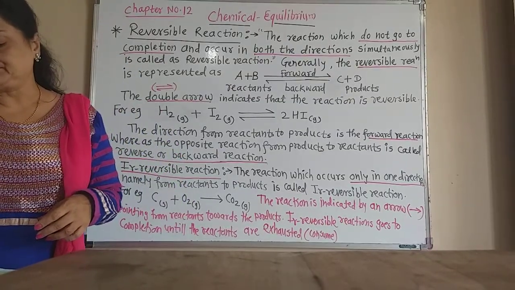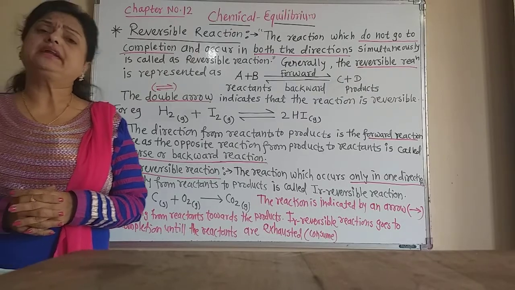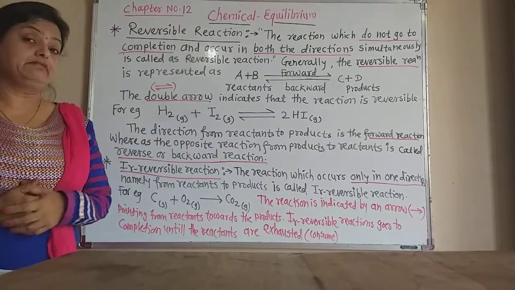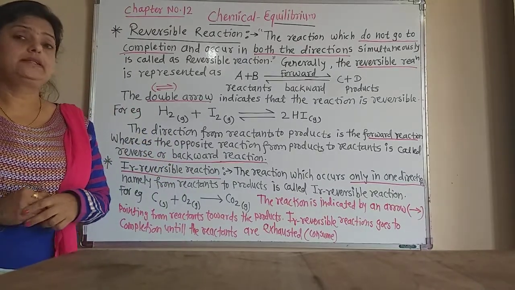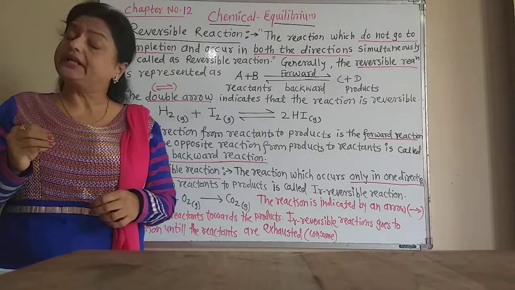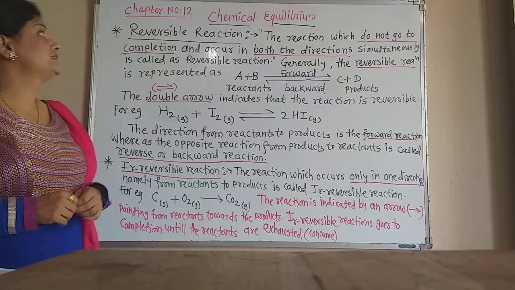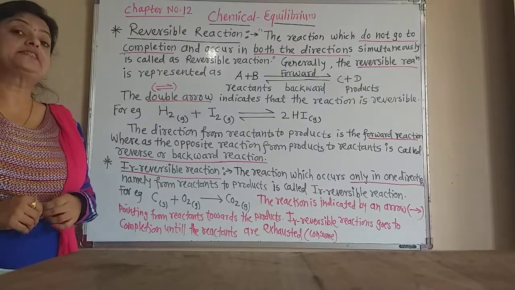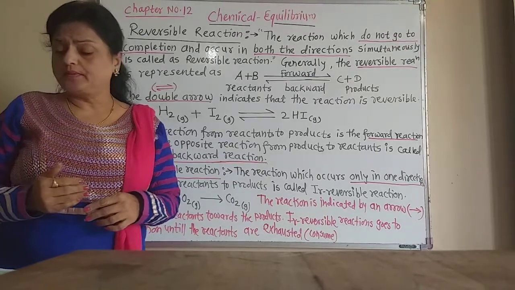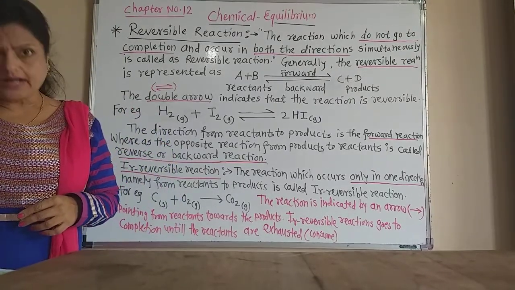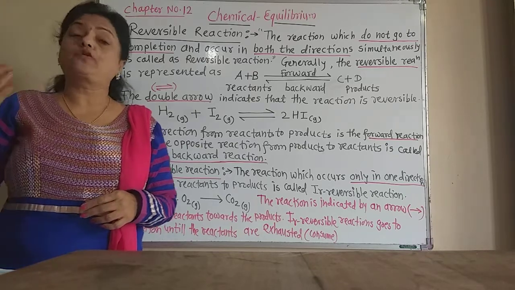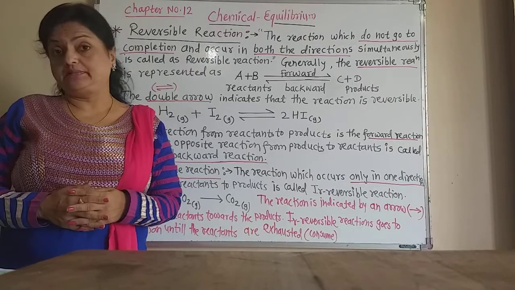Now, many of the chemical reactions are reversible reactions. Natural reactions are irreversible. Sorry, they are all the natural reactions where sophisticated instruments are not required, because for reversible reactions sophisticated instruments are required. And naturally occurring reactions, such as burning of carbon in the presence of oxygen to give carbon dioxide, are irreversible reactions.